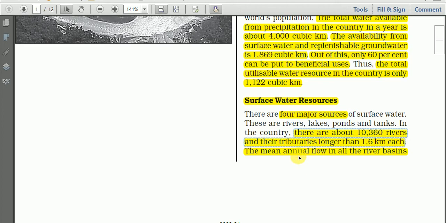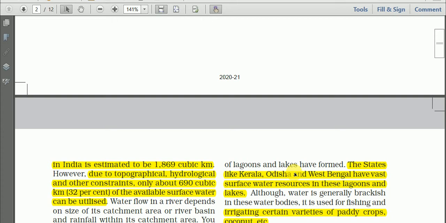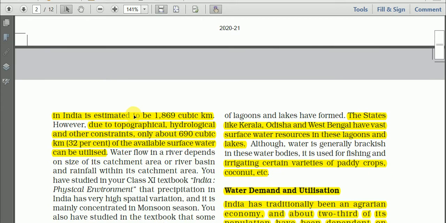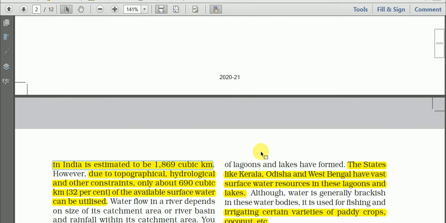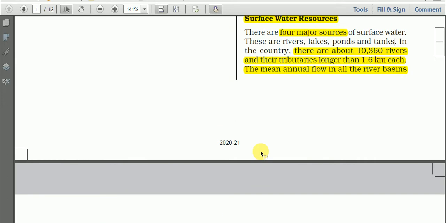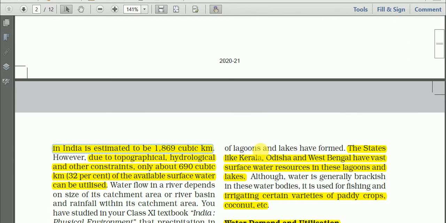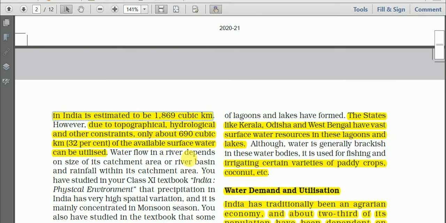The mean annual flow in all the river basins in India is estimated to be 1,869 cubic kilometer. Do you remember what is a basin, a drainage basin?